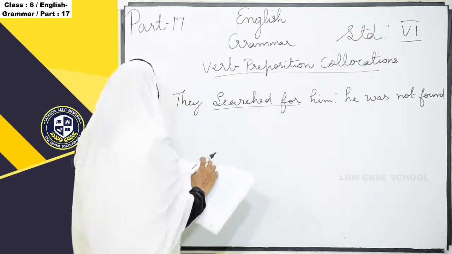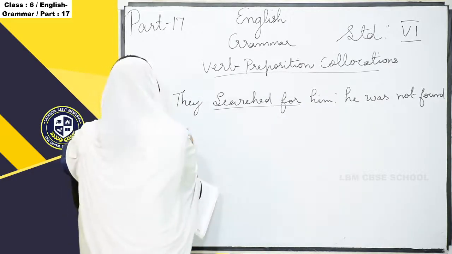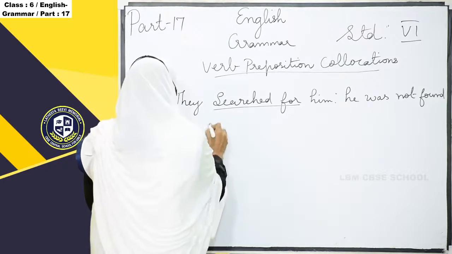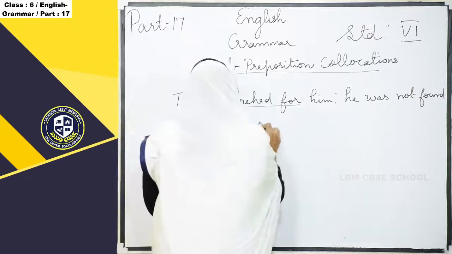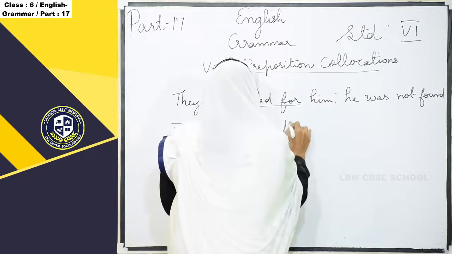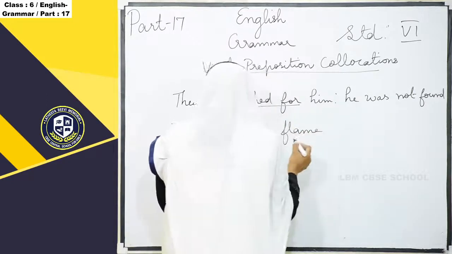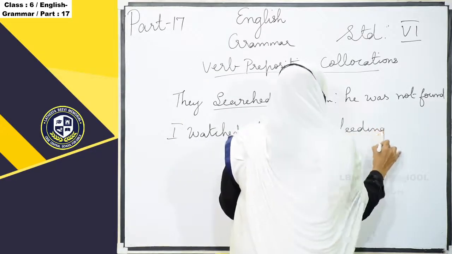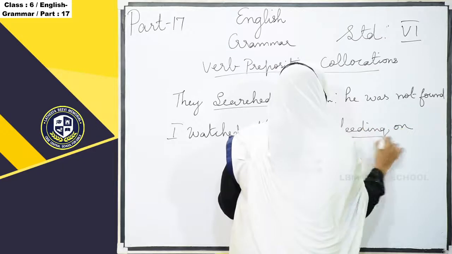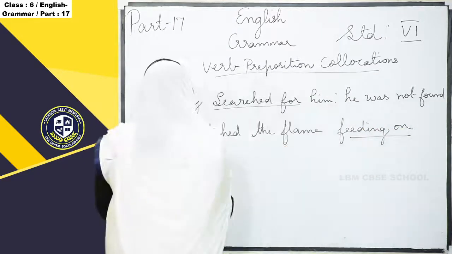Searched for. And I watched the flame feeding on my mother.